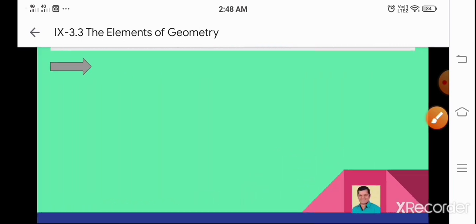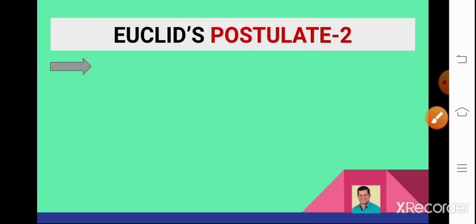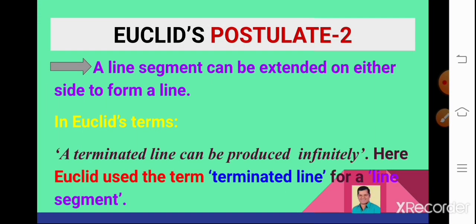Let us see the second postulate. A line segment can be extended on either side to form a line. In Euclid's terms, a terminated line can be produced indefinitely. Here, Euclid used the term terminated line for a line segment. Let us draw the line segment first.